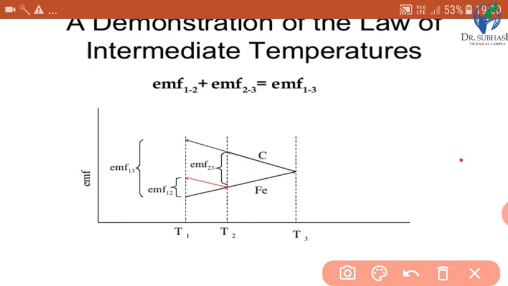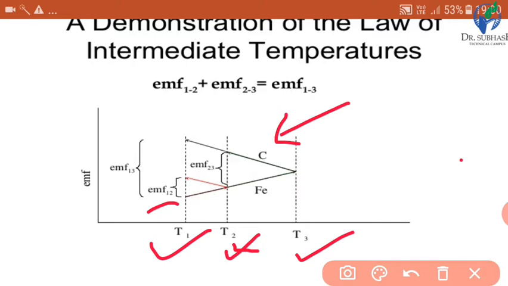Here we can see the temperatures T1, T2 and T3. T2 will be the intermediate temperature. Two metals, we can see here, are carbon and iron. The EMF produced due to T1 and T2 is EMF 12, the EMF produced due to T2 and T3 is EMF 23, and the EMF produced due to T1 and T3 is EMF 13.